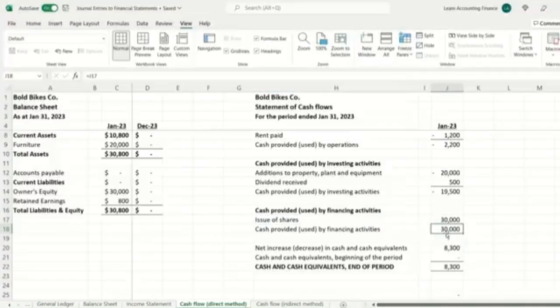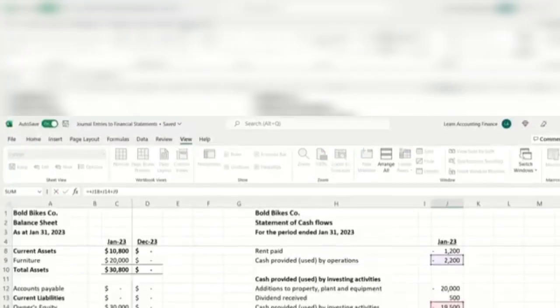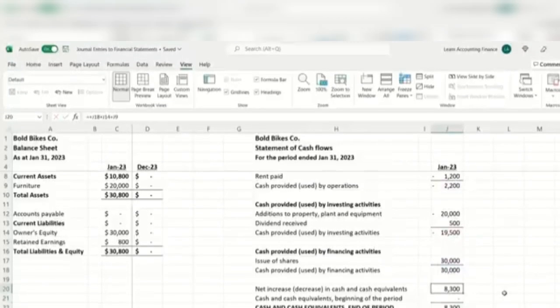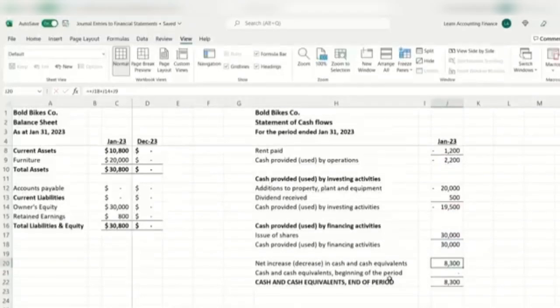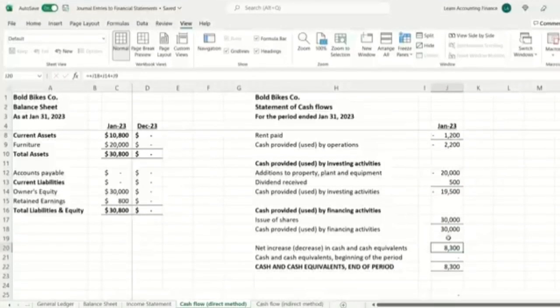If we add all of these activities up, which is cash flow from operations, investing activities, and financing activities, we arrive at a net balance of $8,300.